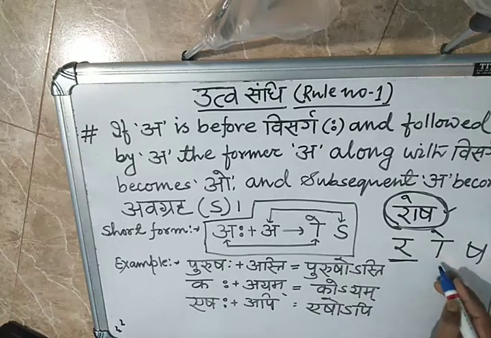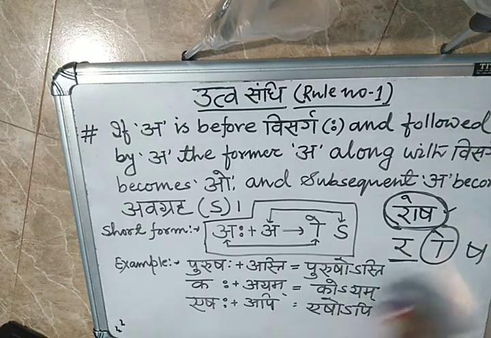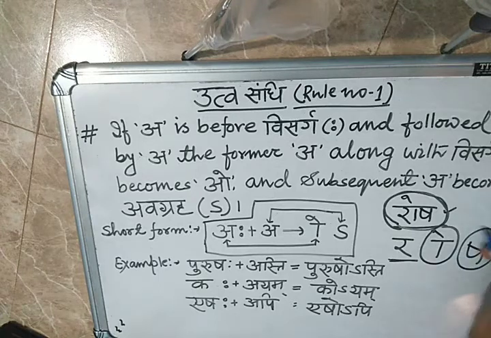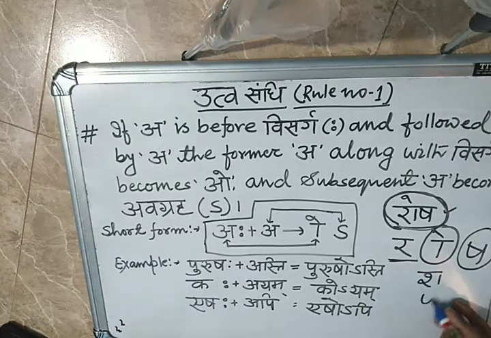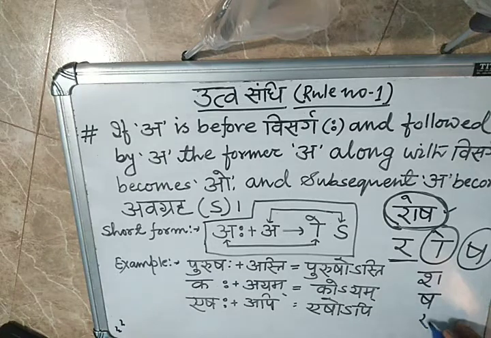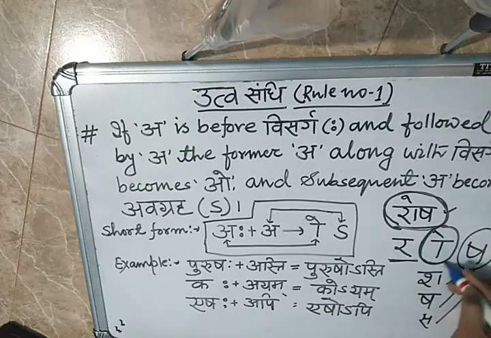In Uttva Sandhi, Okar will take the place. And in Sattva Sandhi, Sha will take the place. Sha means Talvya Sha, Murdhanya Sha and Dantya Sha. These three will take the place. So today I am teaching you this one,